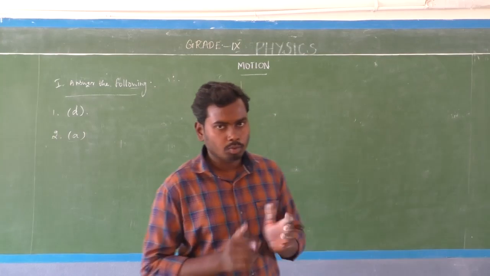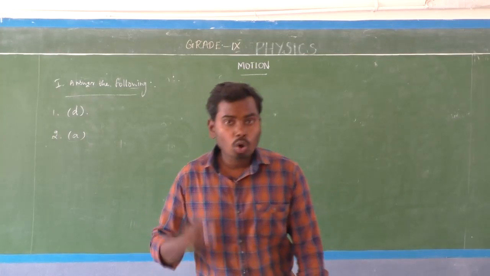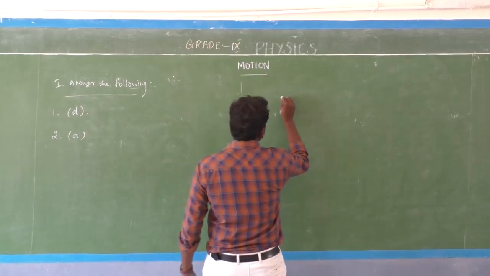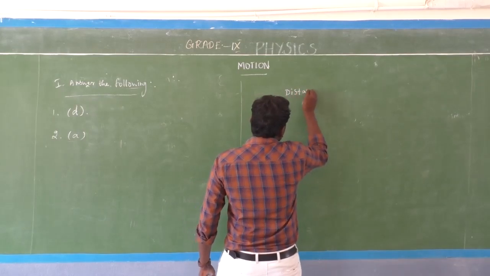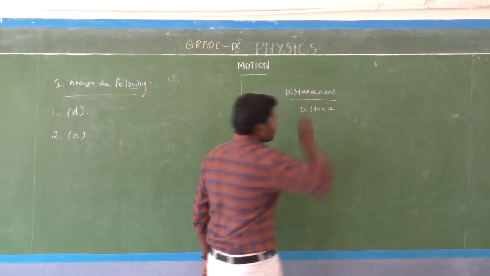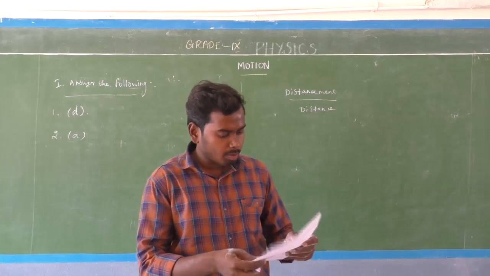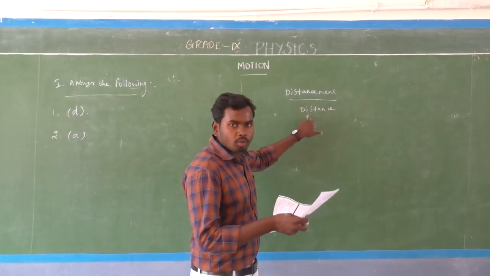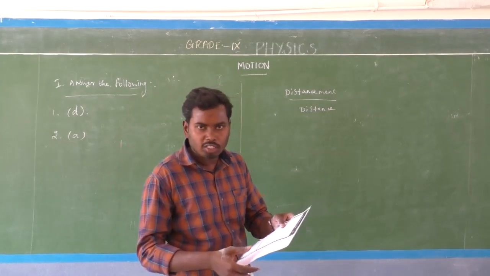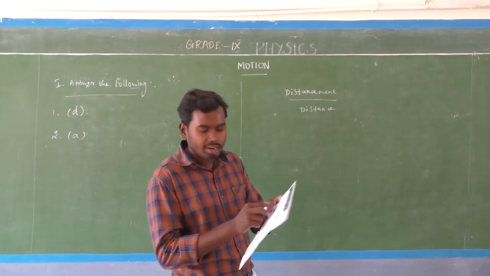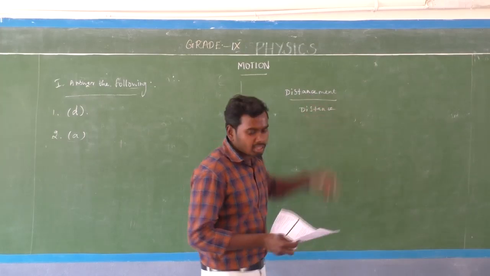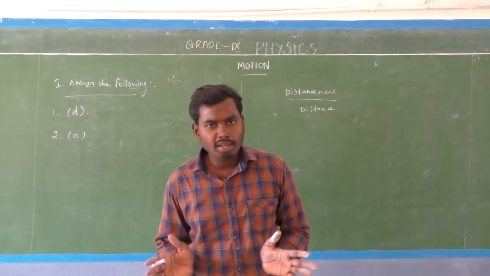Okay, let's start the mathematical concept. Here, the ratio of displacement to distance. In mathematical form we can write displacement divided by distance. Why? Because look at the question: the ratio of displacement to distance. The displacement is given first, so it is noted in the numerator. So we can write displacement divided by distance, isn't it?